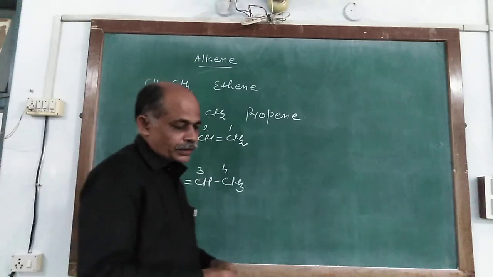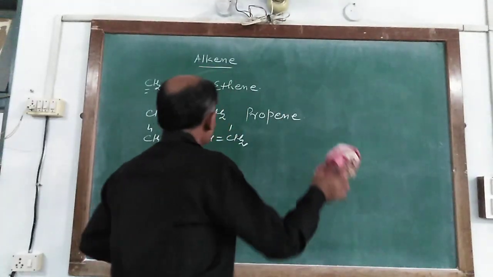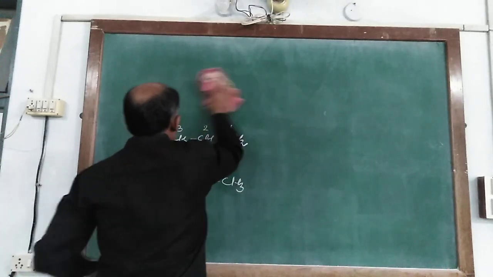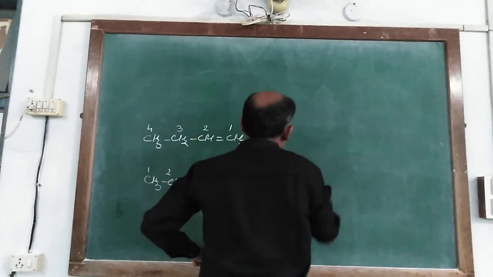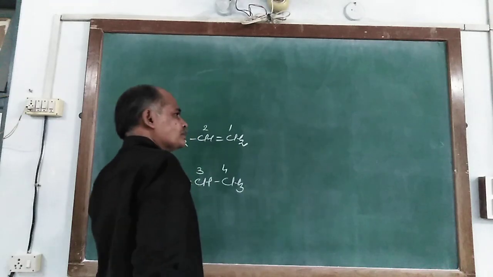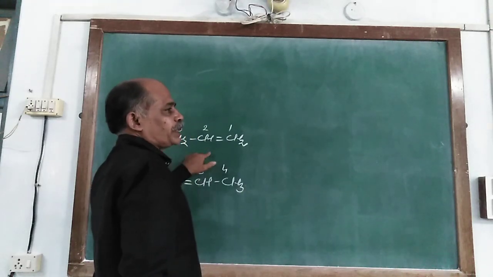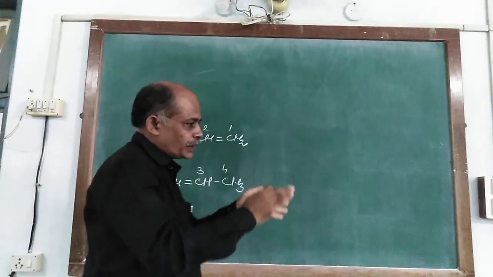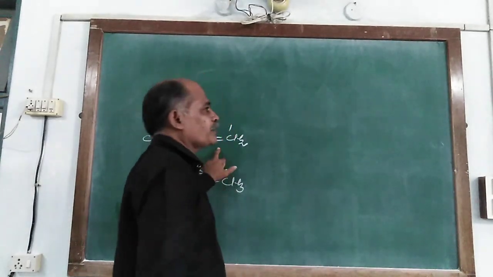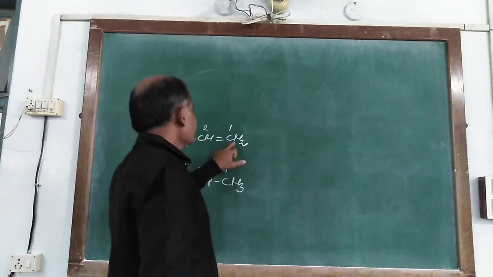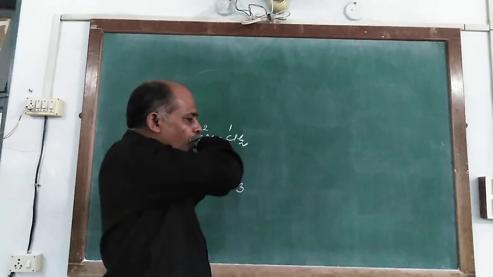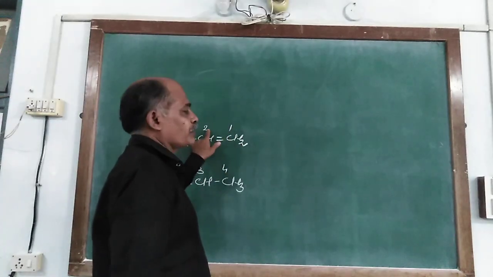So in this compound the location of the double bond must also be indicated. When indicating the location of the double bond, it is necessary to number the parent chain from each end, and the double bond should get the minimum number. So here we number from this end, and the double bond is located between carbon numbers 1 and 2.